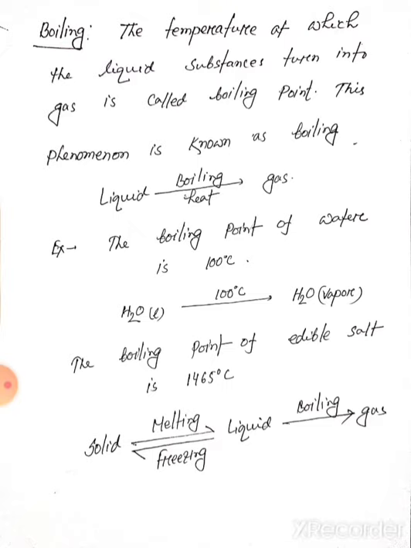So if we apply heat on sodium chloride, it will boil at 1465 degrees Celsius. If we apply heat on solid substances, they will melt and turn into liquid, and if we apply heat on liquid substances, they will turn to gas.